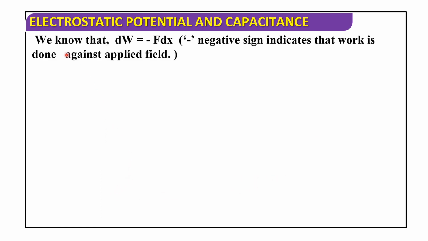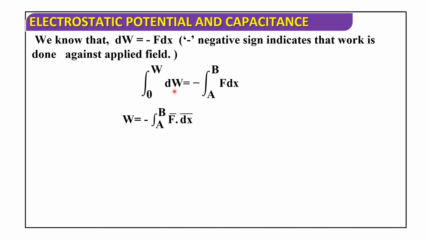So, we know that dw equals minus F into dx. Here minus is nothing but the negative sign. The negative sign indicates that work is done against the applied field. So, integration of dw from 0 to W equals minus integration from A to B of F dx. So, W equals minus integration from A to B of F bar dot dx bar.